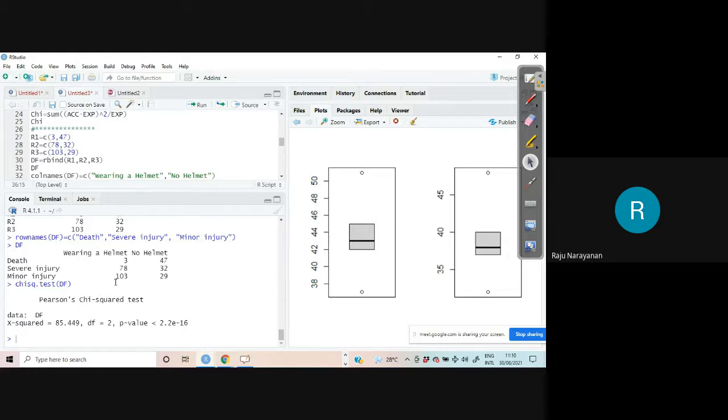Then you can write one small paragraph about your findings. If you want, you can get the percentages and all other things.